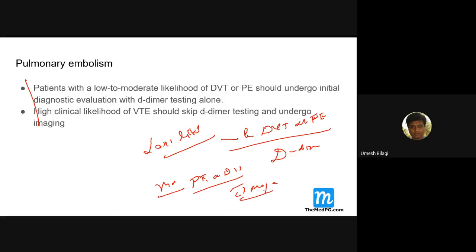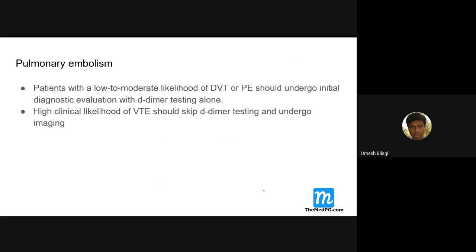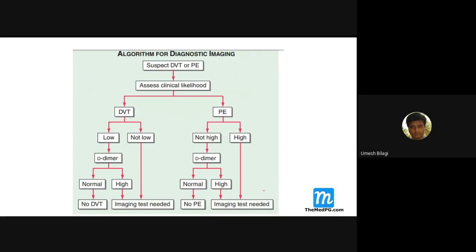They may give you a score, or they may say this patient has classical signs of pulmonary embolism. What do you want to do? Do you want to go for a D-dimer test, or for imaging? Something like that they can throw at you. So using this logic, you have to come to a conclusion.